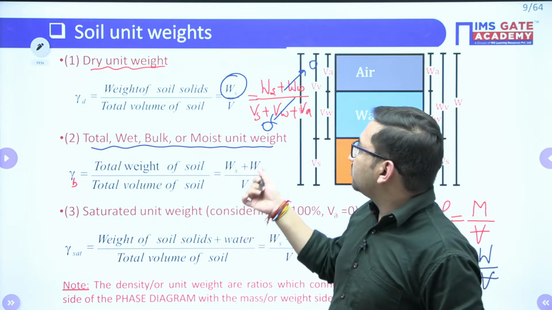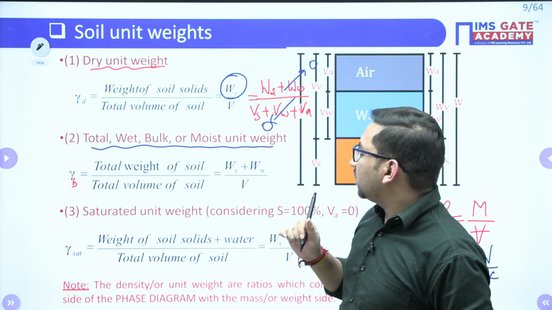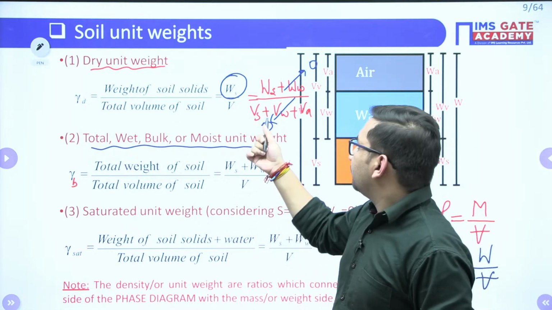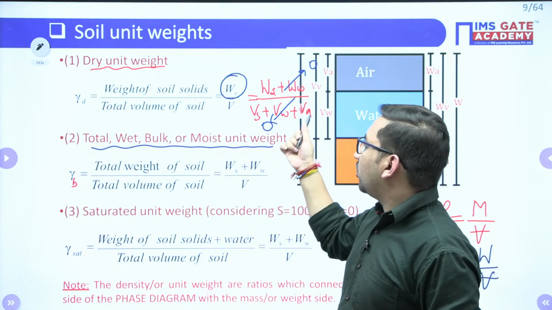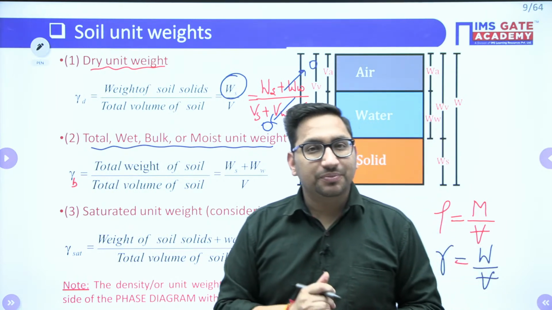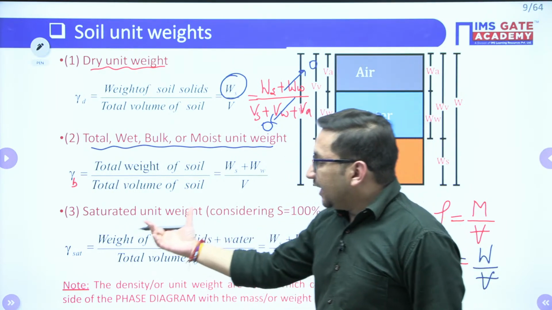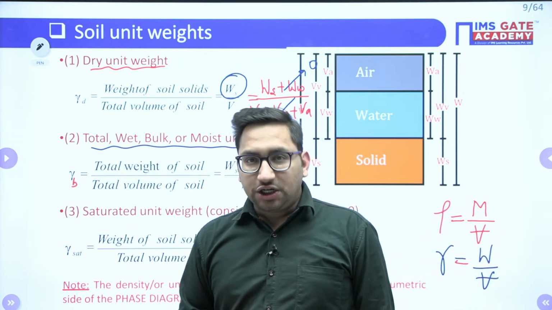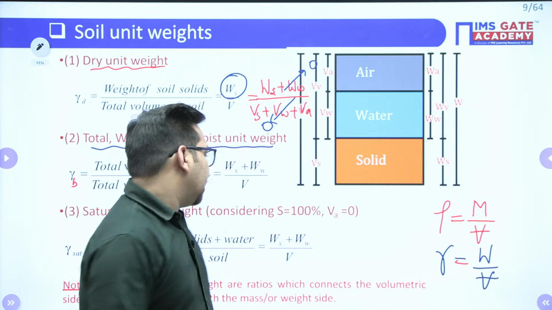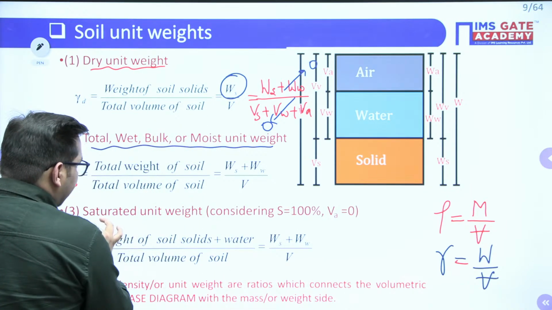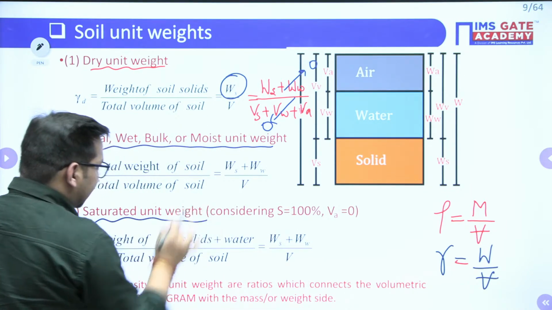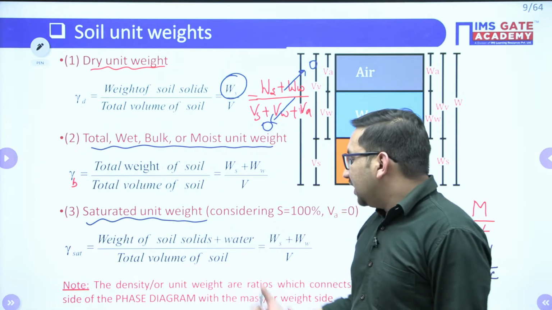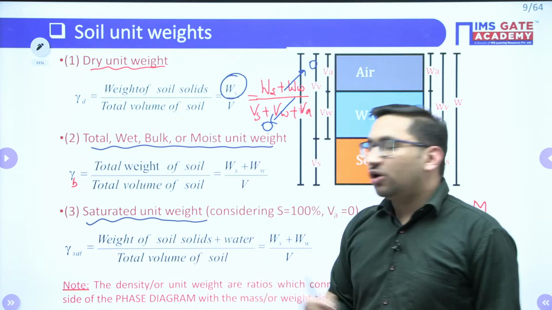What will be your weight of soil? That is the weight of solids plus weight of water. What will be the total volume of soil? That is volume of solids plus volume of water plus volume of air. Now, if the degree of saturation is equal to 1, if all the voids are filled with water, in that particular case you will get the saturated unit weight. In that case, what will be this particular value? It will be total weight of soil upon total volume of soil.